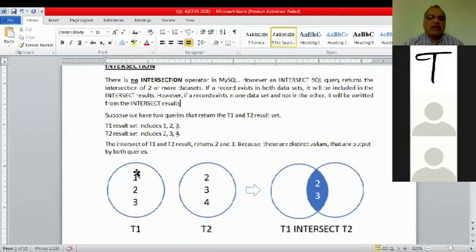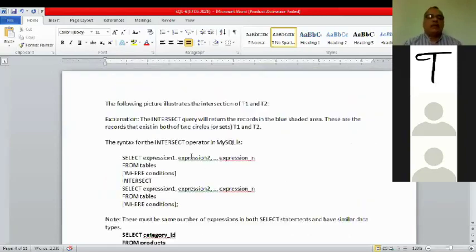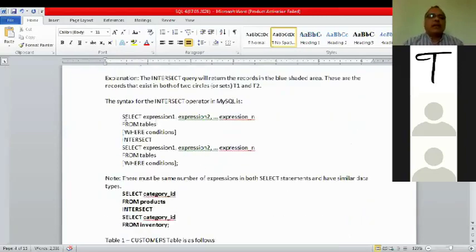So intersection is the intersection of two tables. This is just a graphical representation: the first table has these values, the second table has these values. When you make the intersection, the common values will be returned. How? Let us see. The syntax is select field name, field name, field name from table name.